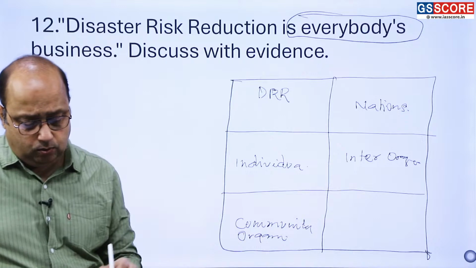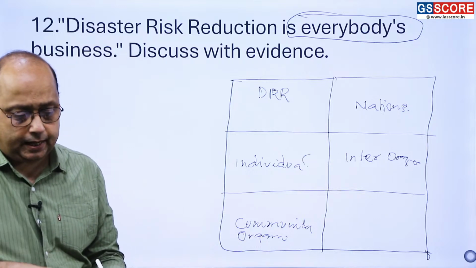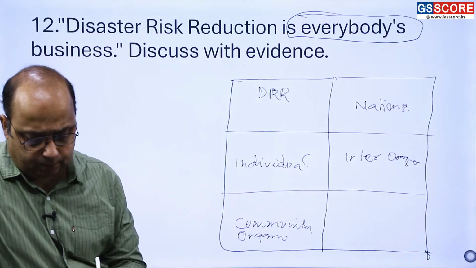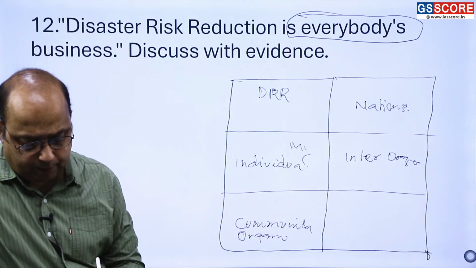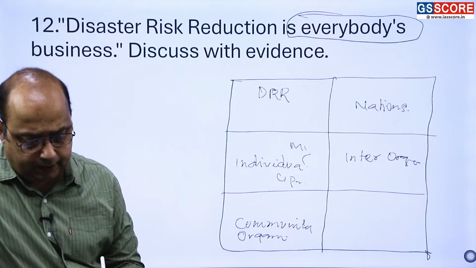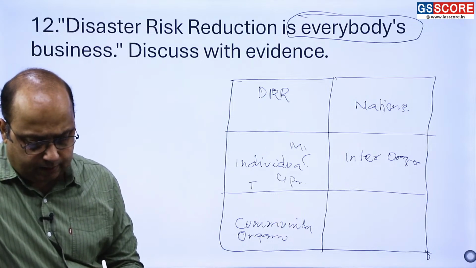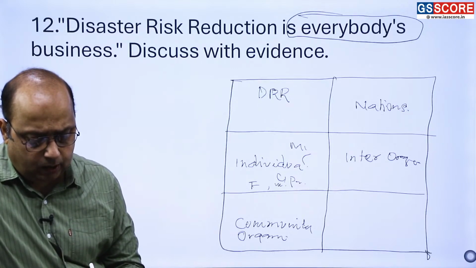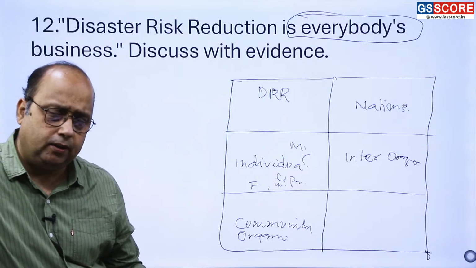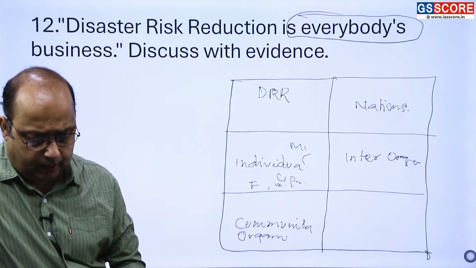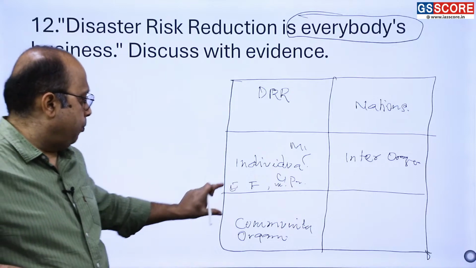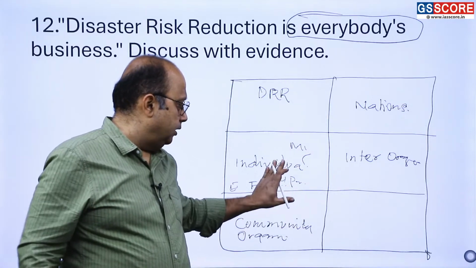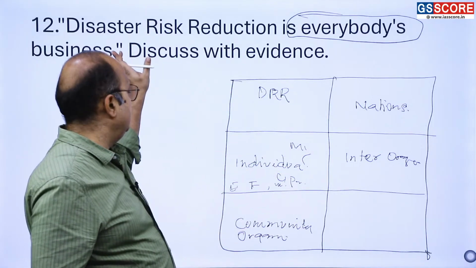So you have to tell how individuals can manage their mitigation and their preparedness. So we have mitigation and preparedness. Here you have to give a hint about first aid training, then the supply of essential components contributing to resilient communities, and then we have early warning systems. So you can write two paragraphs on how preparedness measures and mitigation measures related to individuals help in managing disaster management.